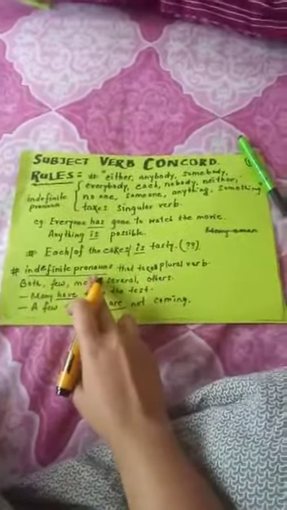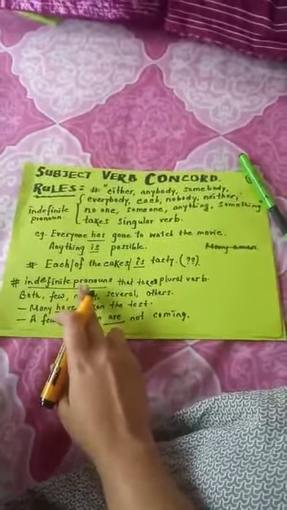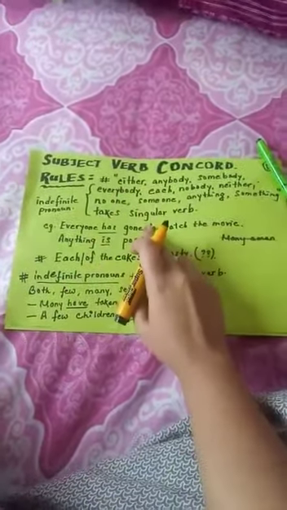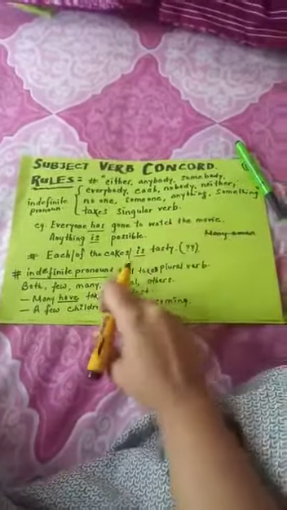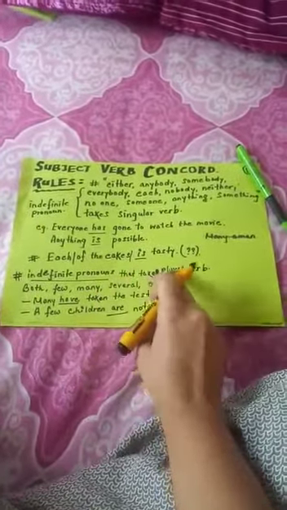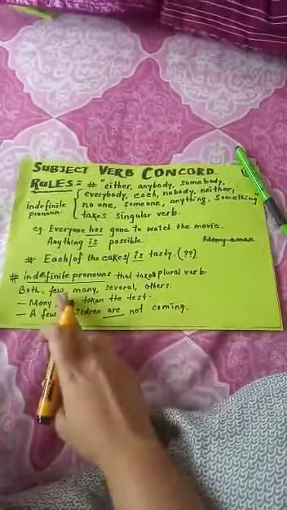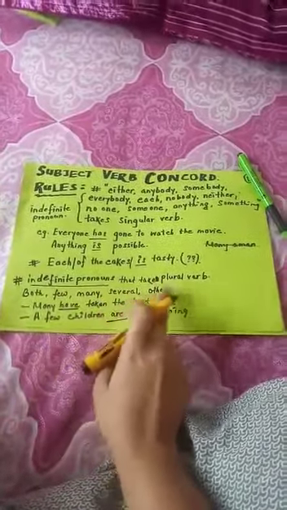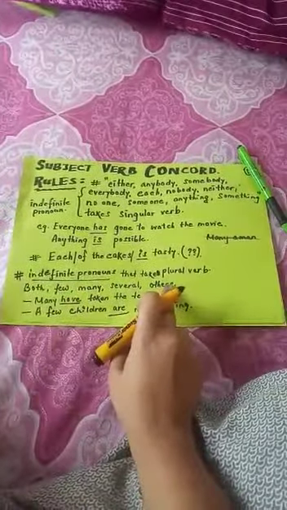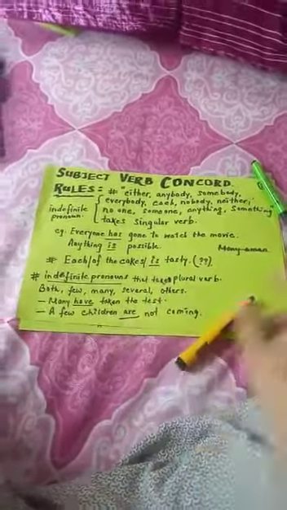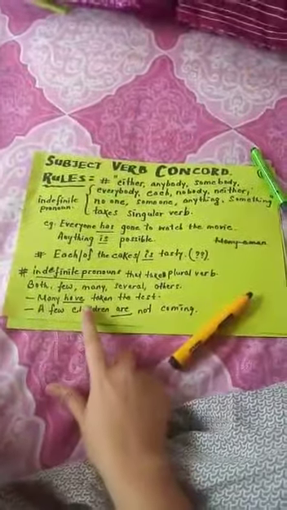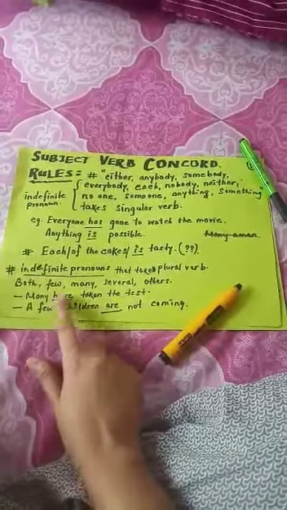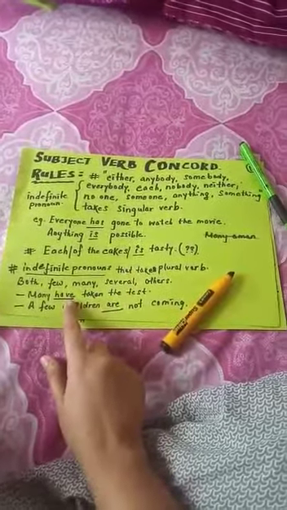So next rule, there are also some indefinite pronouns. These were also indefinite pronouns that take a singular verb, but there are also some indefinite pronouns that take a plural verb. Those indefinite pronouns are both, few, many, several, others. So these are the indefinite pronouns that take a plural verb. So see the example here. Many have taken the test. So many is an indefinite pronoun and it takes a plural verb, that is why we have used a plural verb here.